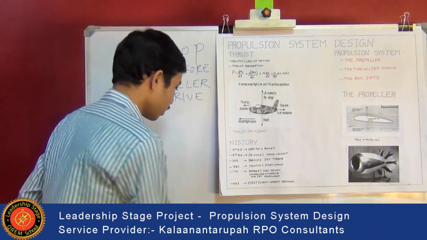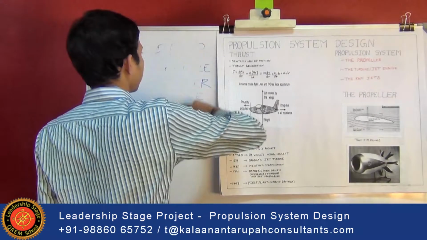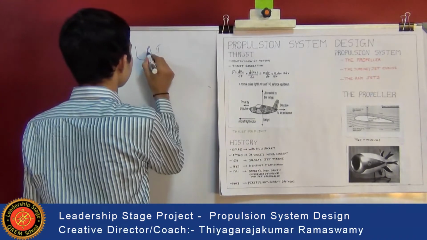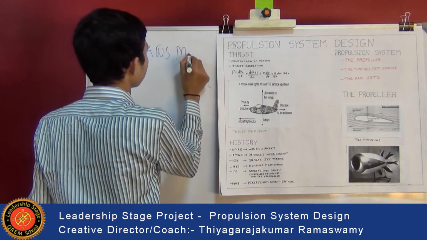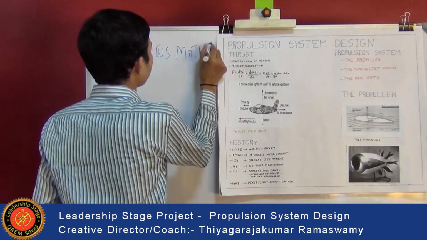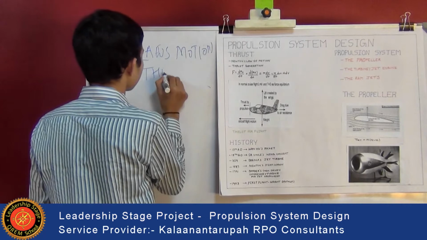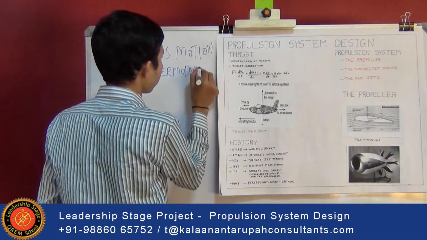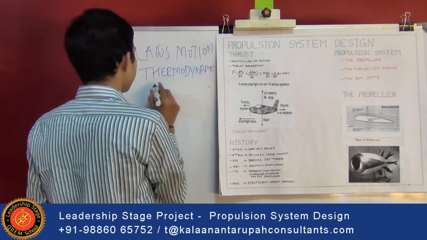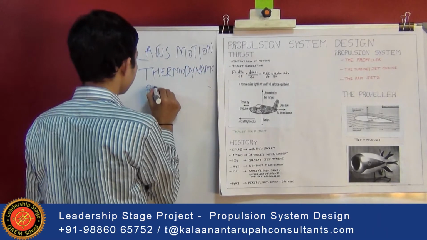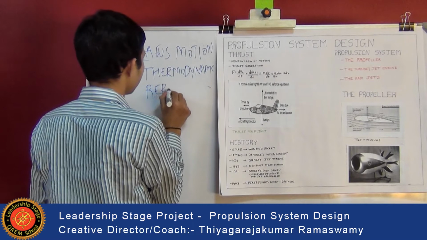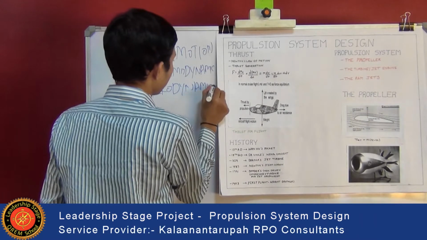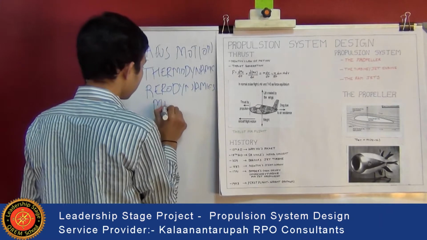So the basic sciences involved in this propulsion system are: first, laws of motion, then thermodynamic laws, then principles and laws of aerodynamics, then material science.